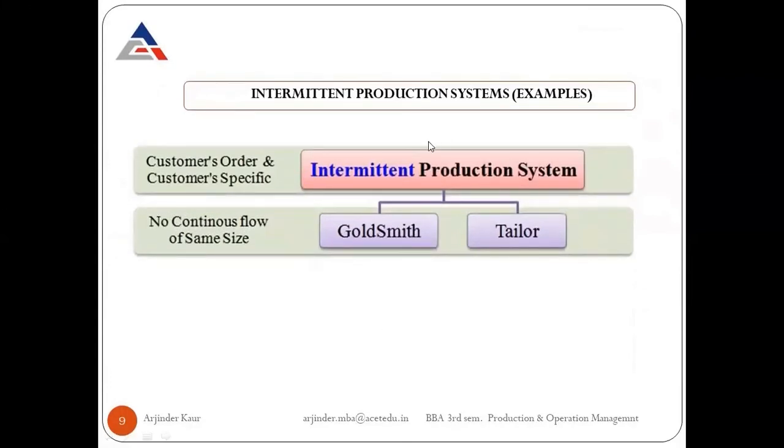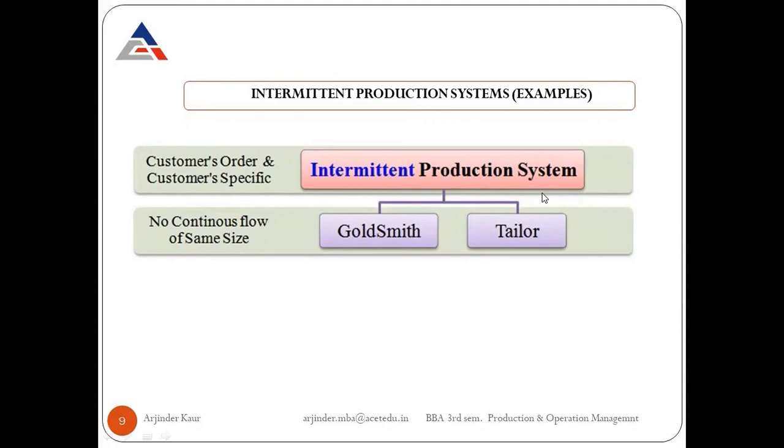So, intermittent production systems are those that are based on the customer's order, and they are made specifically according to the order given by the customers. There is no continuous flow, and these are not of the same size. Some examples of intermittent production systems are goldsmith and tailor. When goldsmiths design jewelry, they never get the same order of jewelry from different customers.